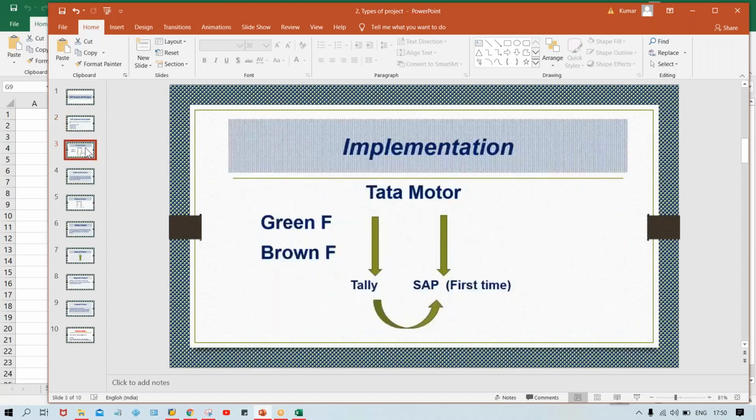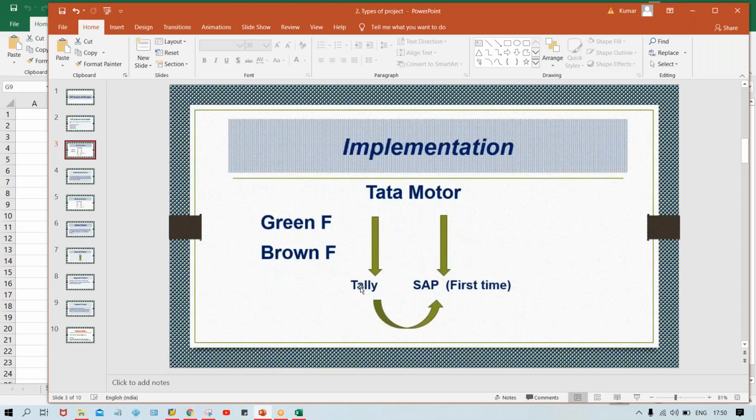If you talk about the implementation project, what is it, guys? Here I'll quote an example. In the first session, I quoted the example of Tata Motors, so I'm going to continue with Tata Motors. Say this Tata Motors is using an ERP called Tally.